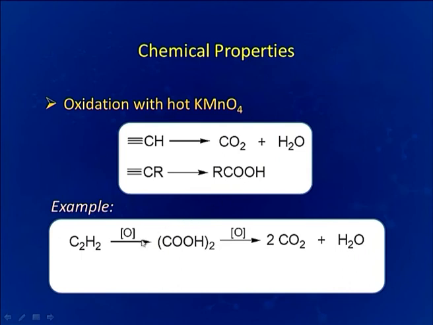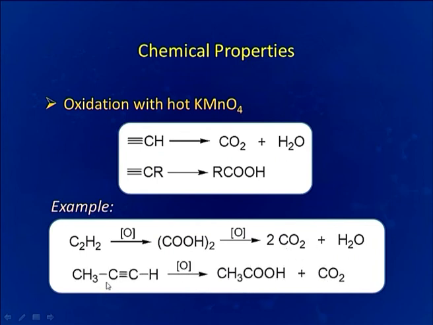So, this is the simplest example, acetylene, where we can see both units are CH. So, upon oxidation, this will be converted in first stage to oxalic acid and finally to carbon dioxide and water. Now, here another example which is of higher alkyne, then we can see this unit is being converted to CO2 and here this unit is being converted to CH3COOH.